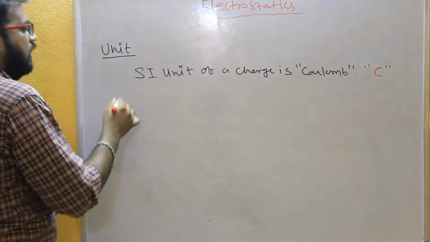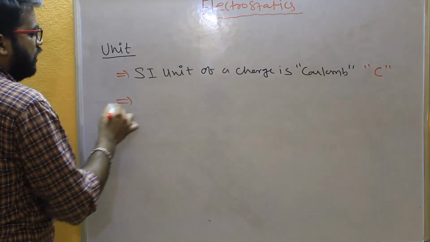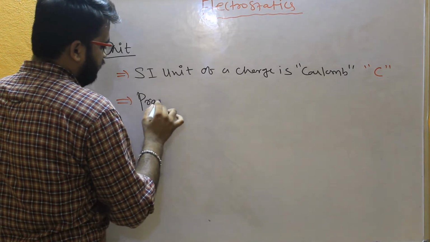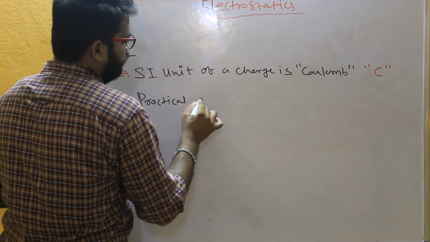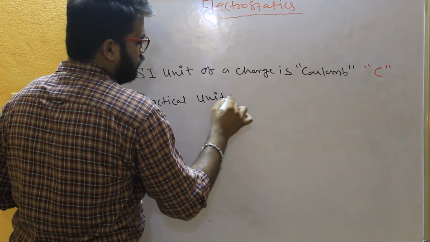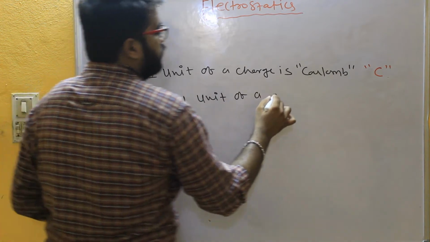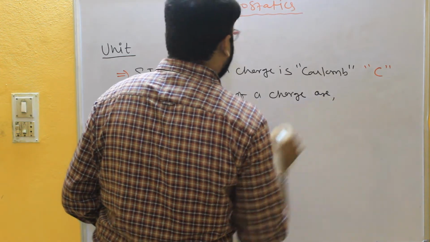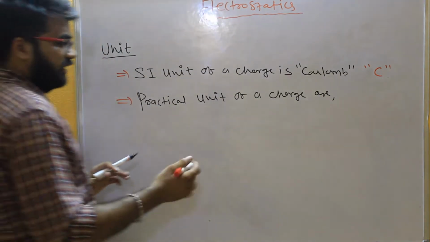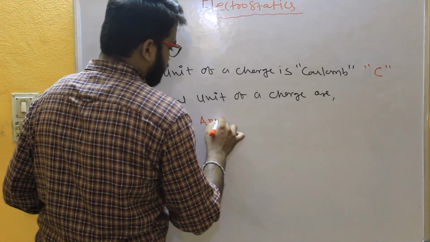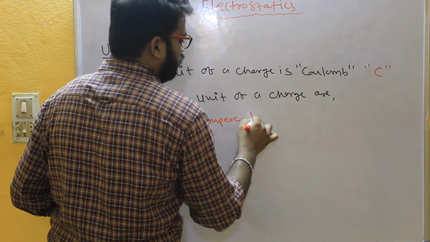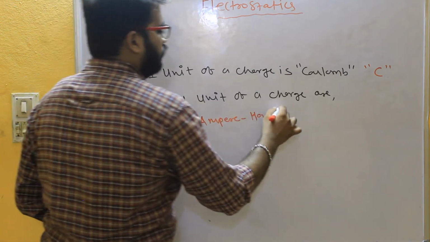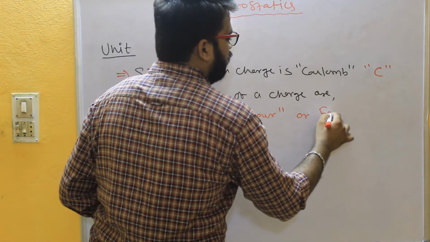Okay, and the practical units of a charge we use practically, we generally use ampere hour or Faraday.